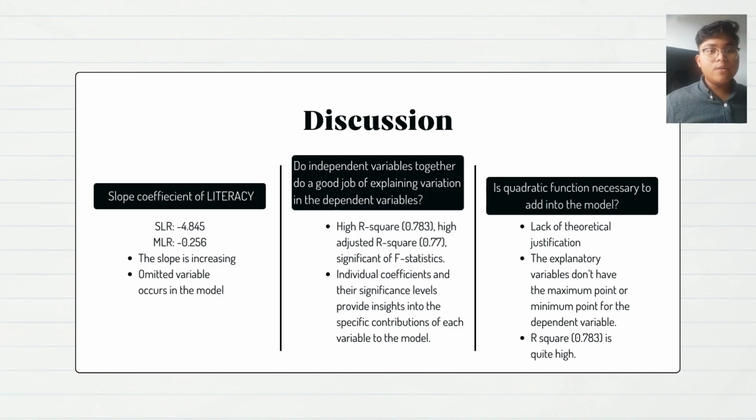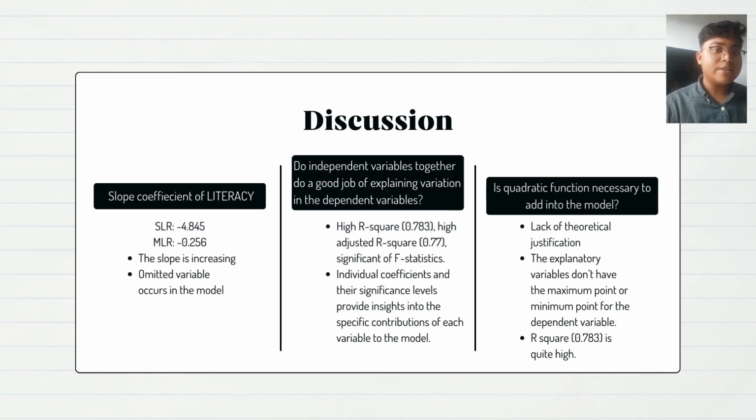For the last question, do you need to add a quadratic function to the equation? Justify. Based on my study, I don't need to add a quadratic function to the equation because none of the explanatory variables have a maximum or minimum point, also known as a turning point, for the dependent variable, which is total fertility rate. Furthermore, there is a lack of theoretical justification for adding a quadratic function to the model. Most of the studies show a linear association between the explanatory variables and TFR.